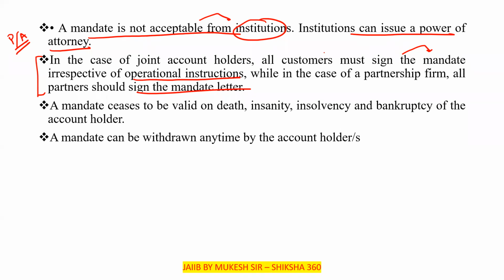In the case of a joint account holder, all customers must sign the mandate irrespective of the operational instructions. In the case of a partnership firm, all partners should sign the mandate letter. A mandate ceases to be valid on death, insanity, insolvency, and bankruptcy of the account holder.